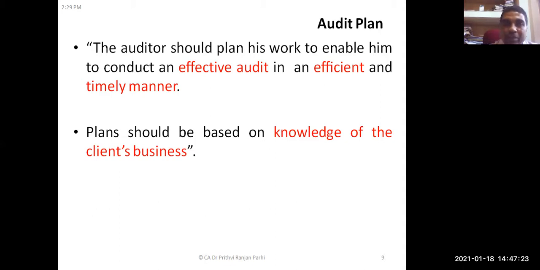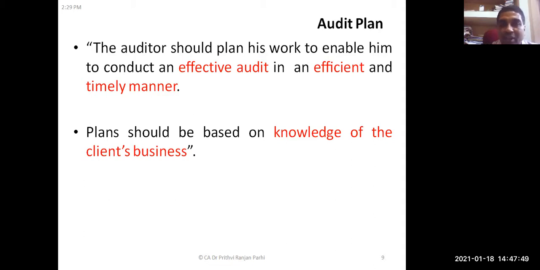Some kind of statistical analysis might be possible, let us say sales trend, profit trend. Some organizations publish all these things in the director's report, so the auditor can have a broad idea. Sometimes the auditor also visits the client's office just to understand the system. So knowledge of the client's business is important.